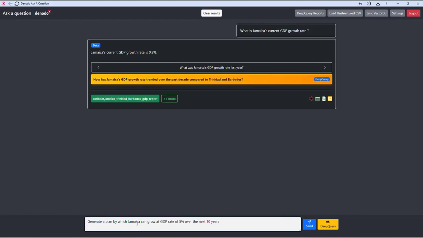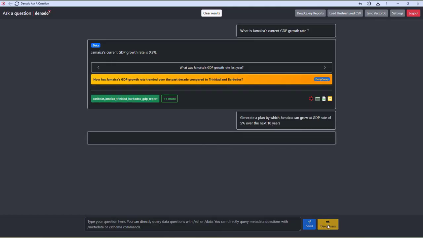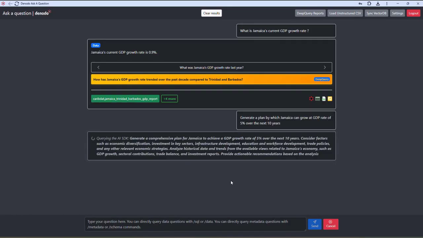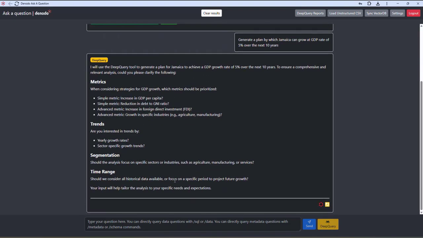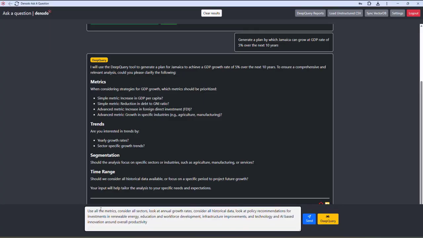So I generate a plan by which Jamaica can grow at a GDP rate of 5% over the next 10 years. And then I select the Deep Query option. And so based on that, it's now going to come back and ask me some clarifying questions around different metrics that I want to use, trends, what segments are relevant. And so I'm going to now say this is how I wanted to go about doing that analysis. Use all the metrics, consider all sectors. And so I'm here specifying how I wanted to go about doing this deep analysis of this data to then generate a growth plan to grow at a 5% GDP rate over the next 10 years.